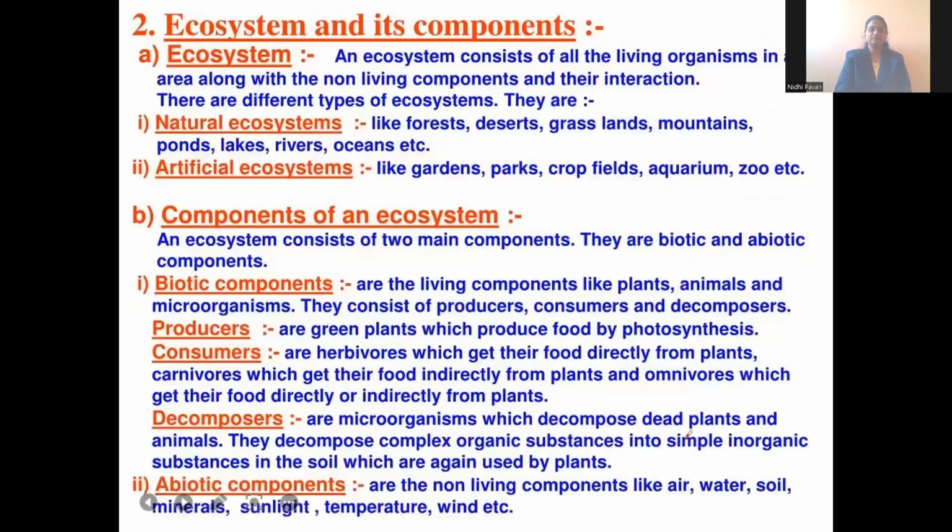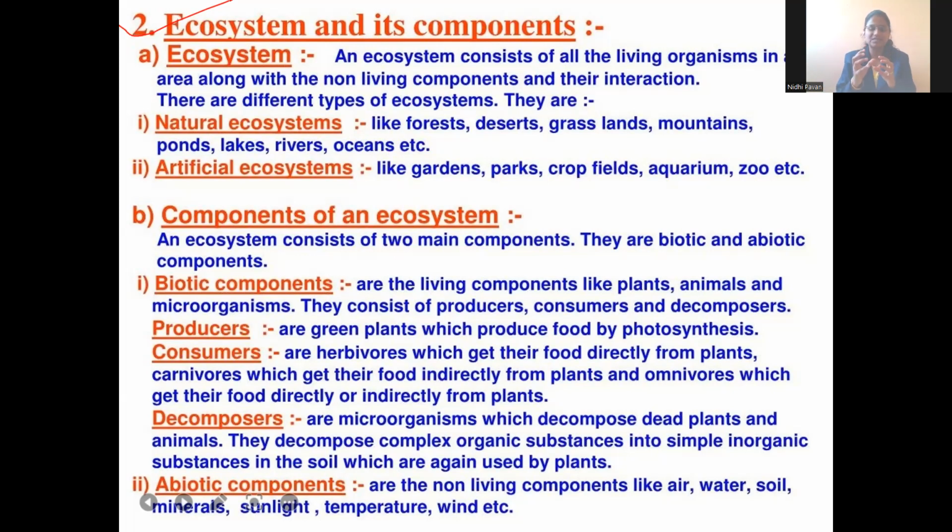Next, this was a brief introduction about waste in this chapter. Now we are actually entering into the chapter. So in this chapter, we are learning about the ecosystem. So what is this ecosystem? As I said, we are surrounded by living beings as well as non-living things. There will be certain interaction between living beings and non-living things.